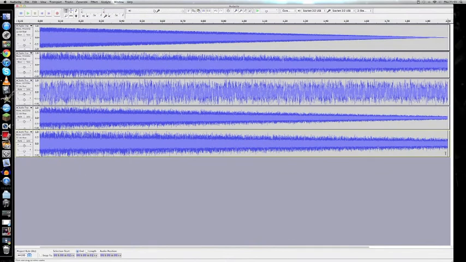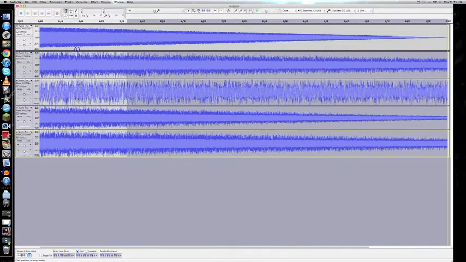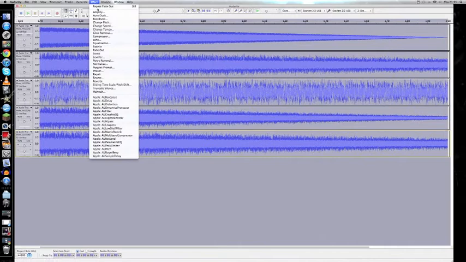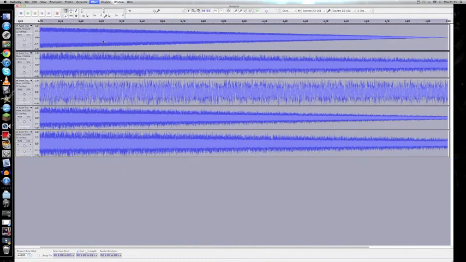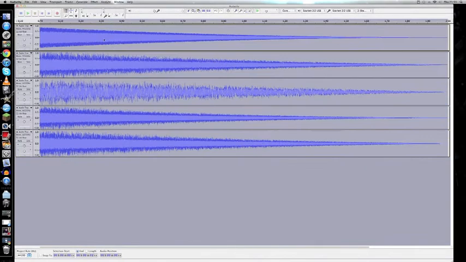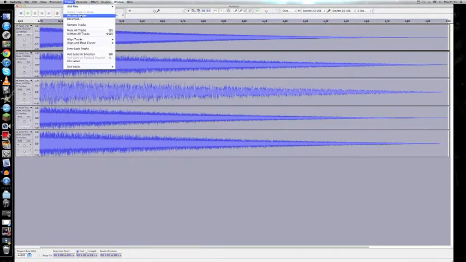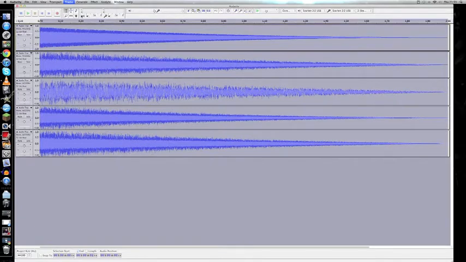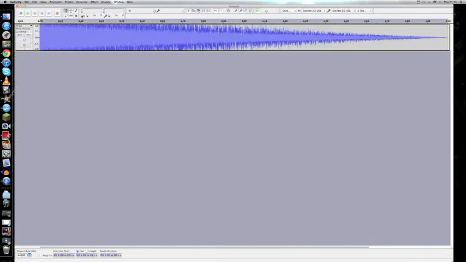So then you select all the tracks like so, and you then once again apply the fade out effect onto them. Once that is done, you then go to mix and render, which merges all the tracks into one single track. Once that is done, you save it as a WAV file and then load it into Logic, and I'm going to show you what to do with it in Logic now.